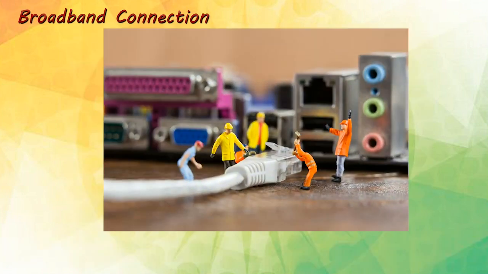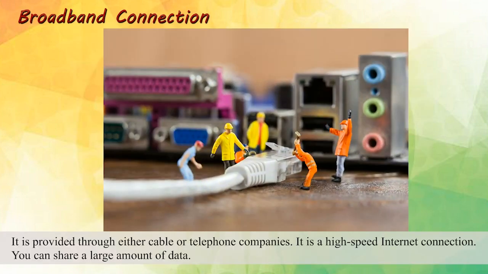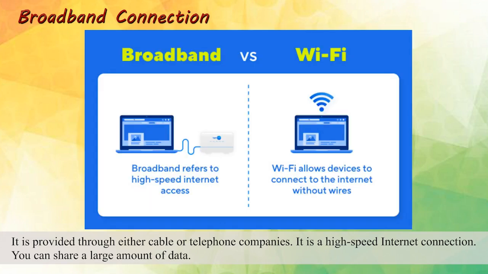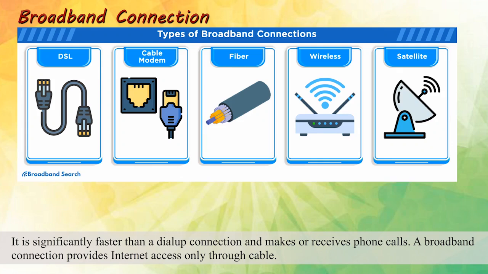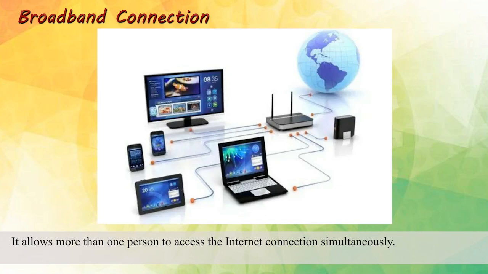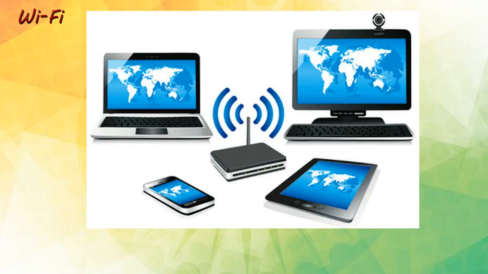Broadband connection. It is provided through either cable or telephone companies. It is a high-speed Internet connection. You can share a large amount of data. It is significantly faster than a dial-up connection and makes or receives phone calls. A broadband connection provides Internet access only through cable. It allows more than one person to access the Internet connection simultaneously.